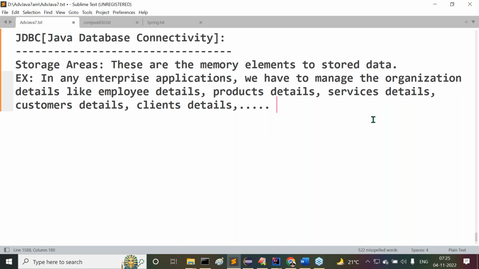So for that purpose, we have to go for storage areas. Understand it clearly. Next, what is the meaning of storage areas here? We understood that, that's okay, fine.